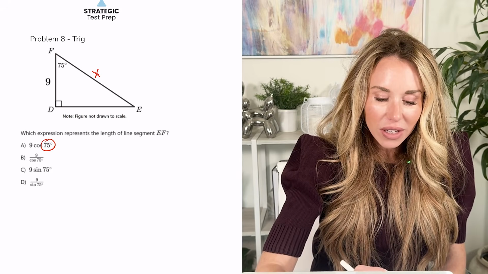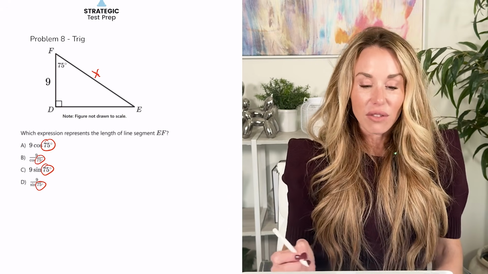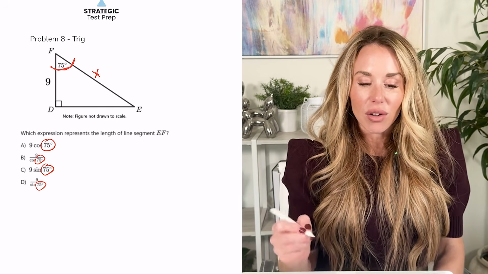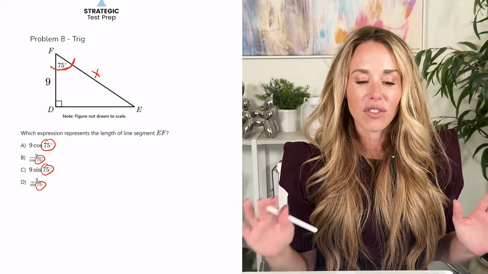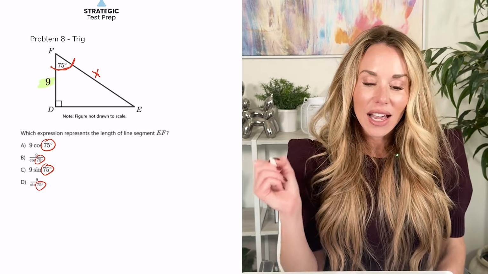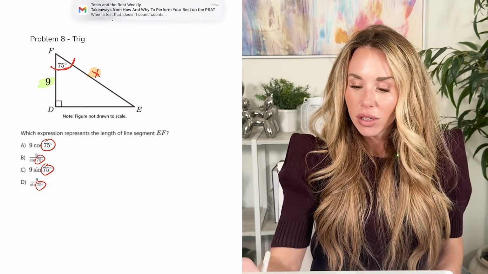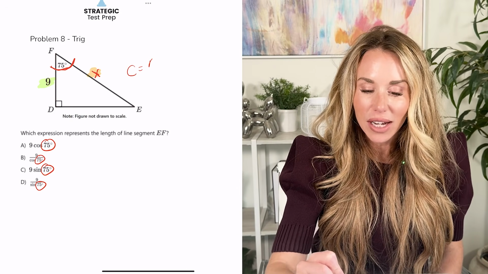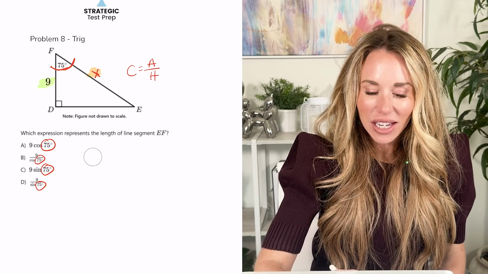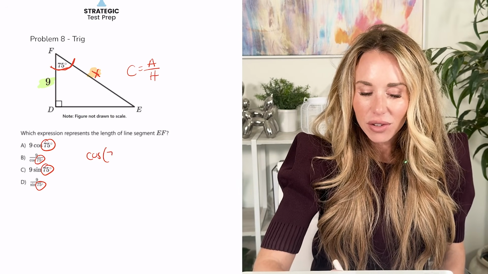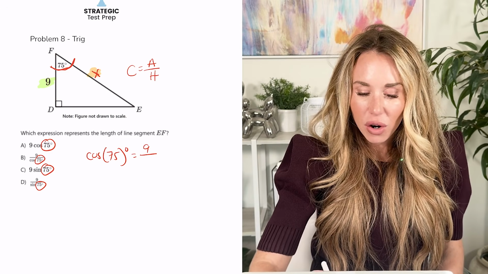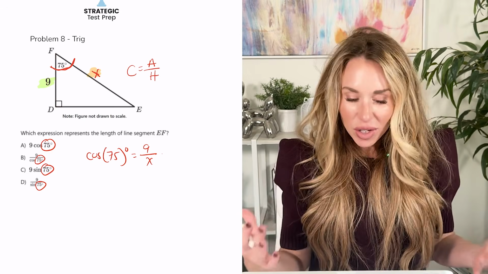Okay, if we're trying to solve for EF, I'm going to make that X. Now, as you can see from all the answers, they're going from reference angle 75, which makes sense because it's the only angle provided. So we're literally going from this angle. I need to figure out what trig function I have to use with that angle. If I have an adjacent side and I have the hypotenuse, the trig function for that is going to be cosine. We have adjacent over hypotenuse. Okay. So let's set it up. We're going to take the cosine of the angle 75 degrees, and then that's going to end up being the adjacent, which is 9 over the hypotenuse x. That's how you set up the equation.